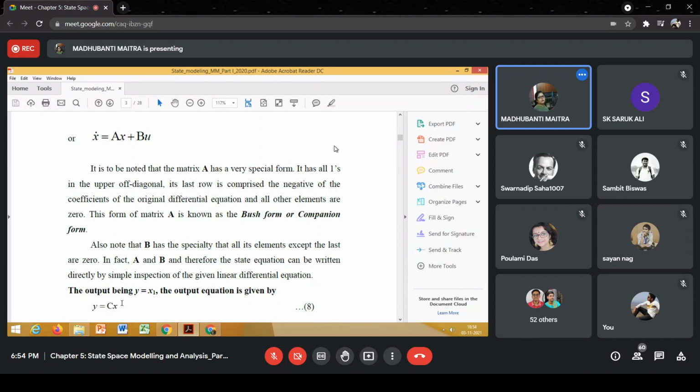The second component is plus Du, where U is the input vector having a dimension m by 1. So the capital D matrix will have a dimension of p by m. The D matrix is called the transmission matrix, as it directly connects the input to the output. Please check the dimensions.